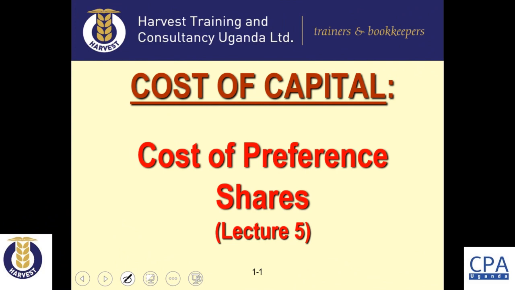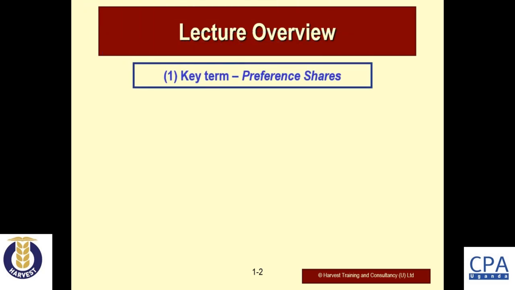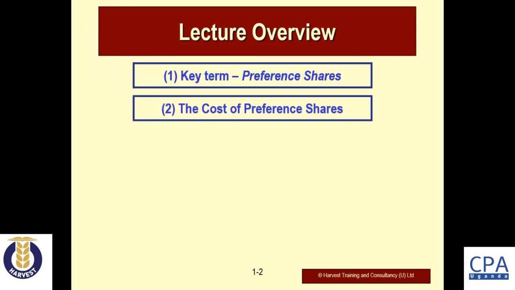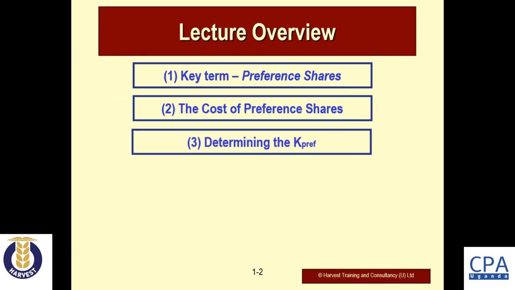And of course, in this lecture we are going to cover a number of things. In our lecture overview, we are going to talk about preference shares in general. We shall give a key term there. We shall talk about the concept of the cost of preference shares, and then look at how to determine the cost of preference shares.